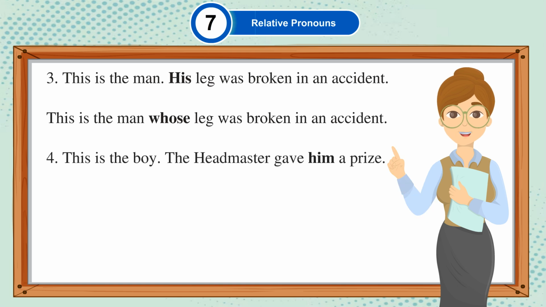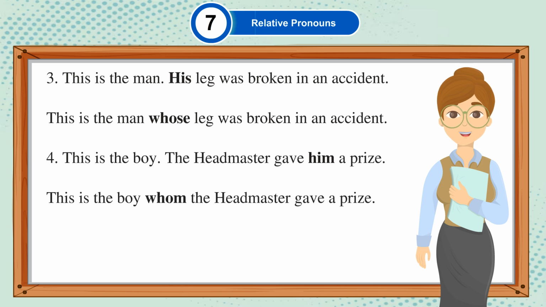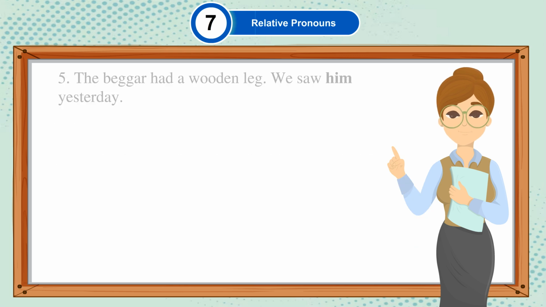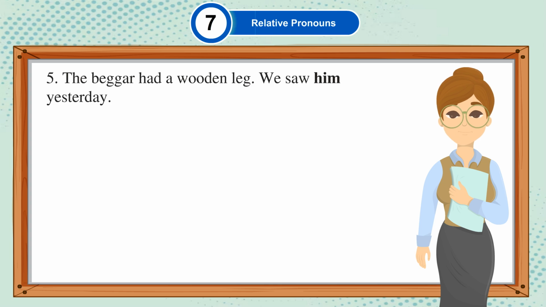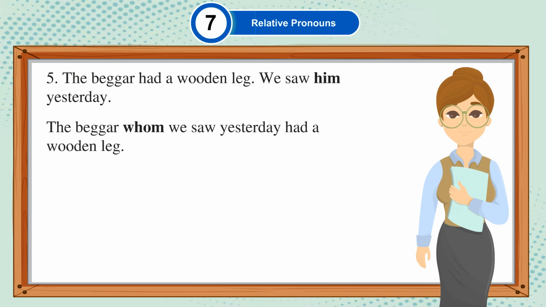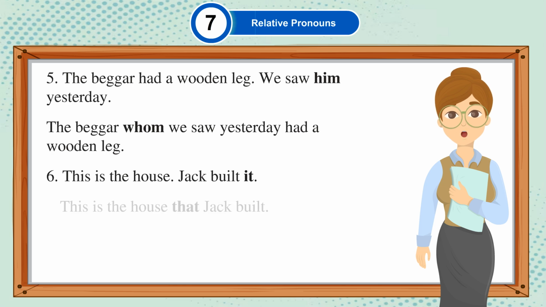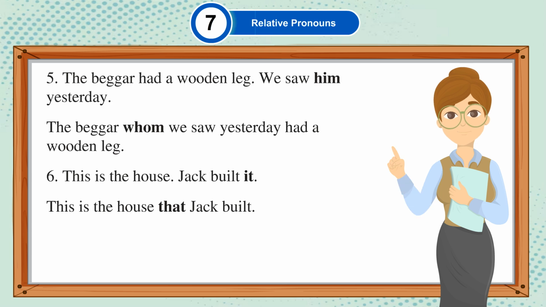This is the boy, the headmaster gave him a prize. This is the boy whom the headmaster gave a prize. The beggar had a wooden leg, we saw him yesterday. The beggar whom we saw yesterday had a wooden leg. This is the house, Jack built it. This is the house that Jack built.